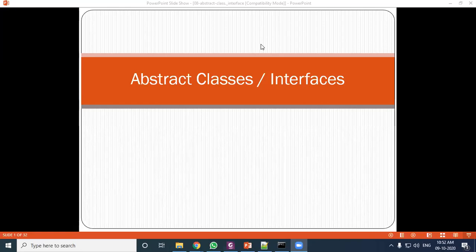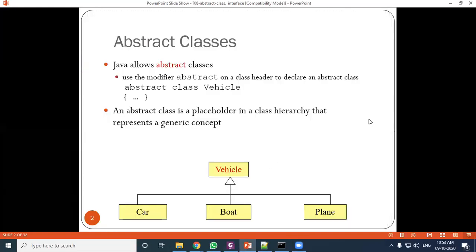So abstract class means there must be a class which will be inherited from that class. When we make a class abstract, we must use that class in another class as inherited. So what is the advantage here? Let us see the slides.